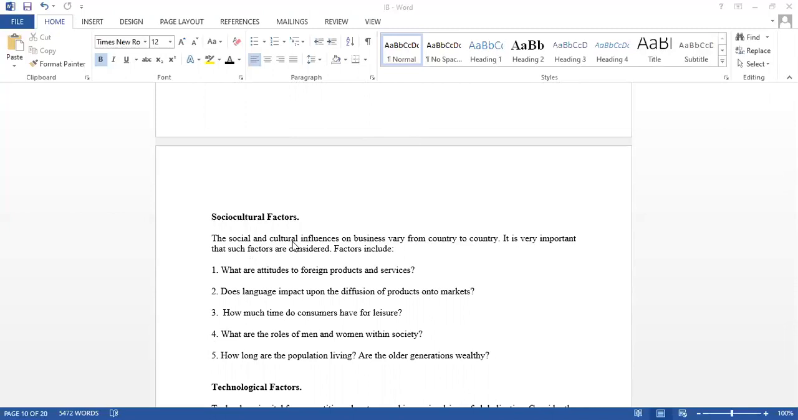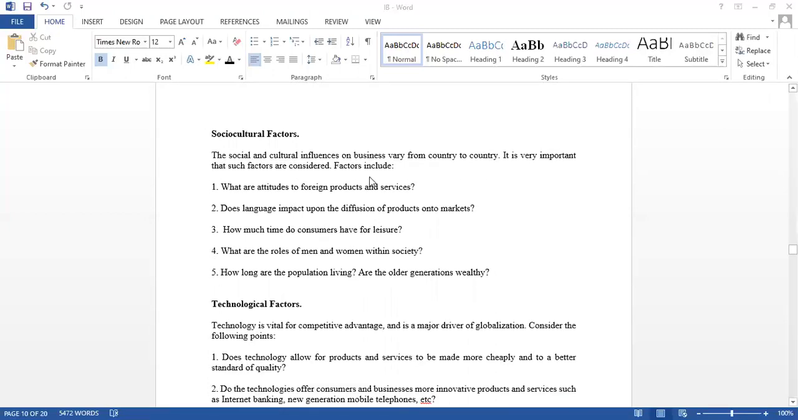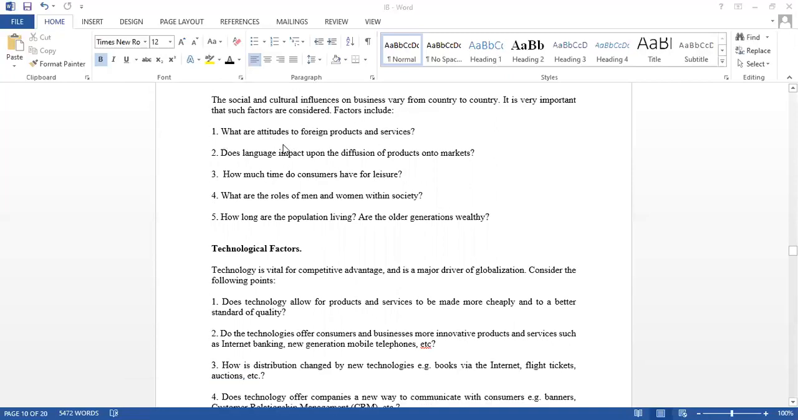So it is important for you to know certain social and cultural factors of a particular country if you wish to enter into that country, right? So the factors that you need to look out for are the attitude of the people towards foreign products and services, right?